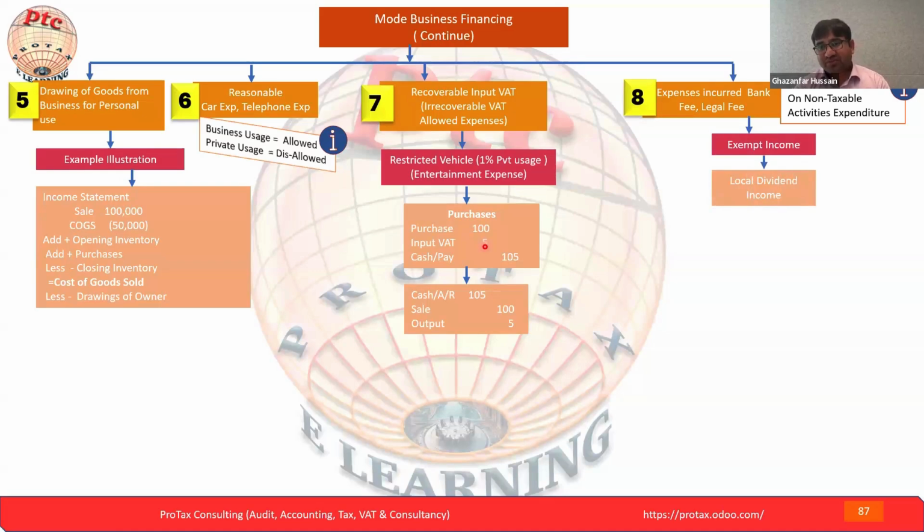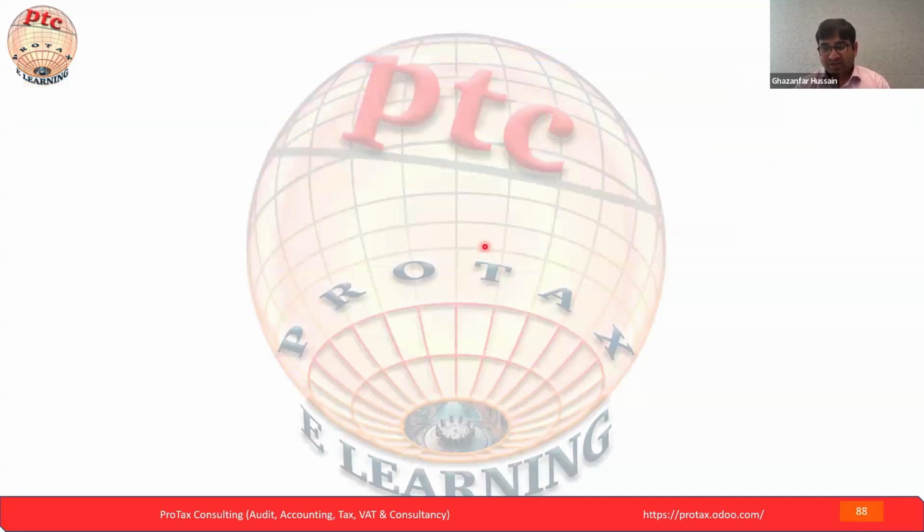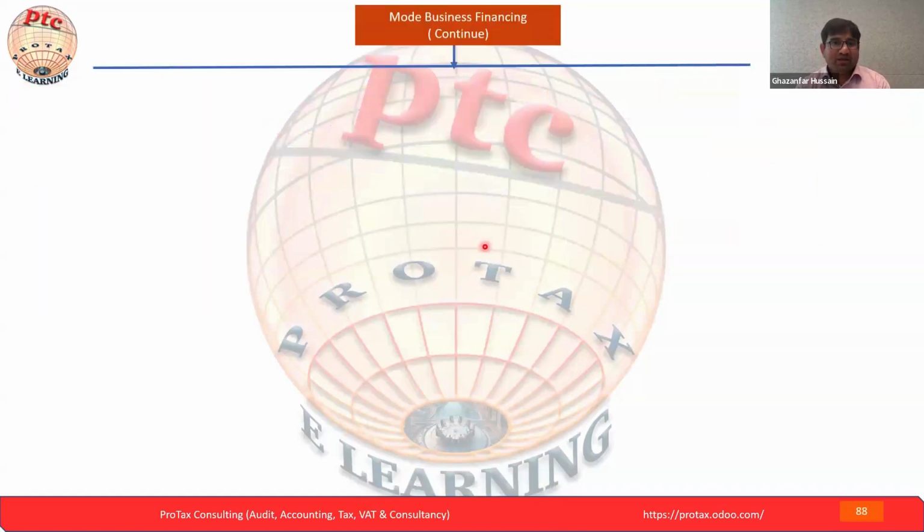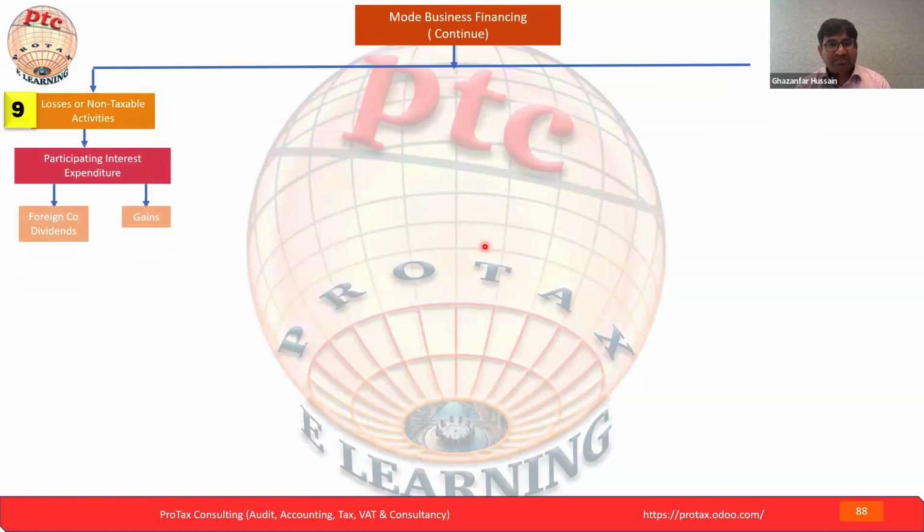Here is the exempt income. Now, exempt income is a local dividend. Local dividend, we already discussed, will always be exempt. We are almost reaching 2 o'clock. Now we are going to see the losses on taxable income. Here I quickly just complete this slide, but next we will start again from this same slide. Just go through losses on non-taxable activities and participating interest, that we did not go through.